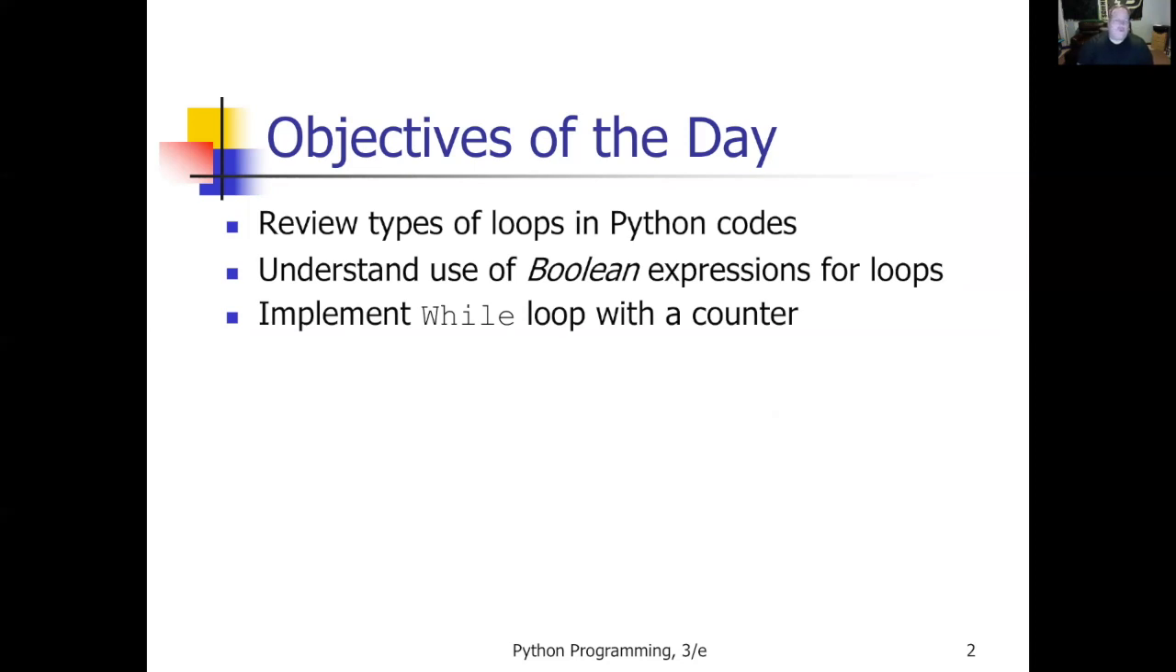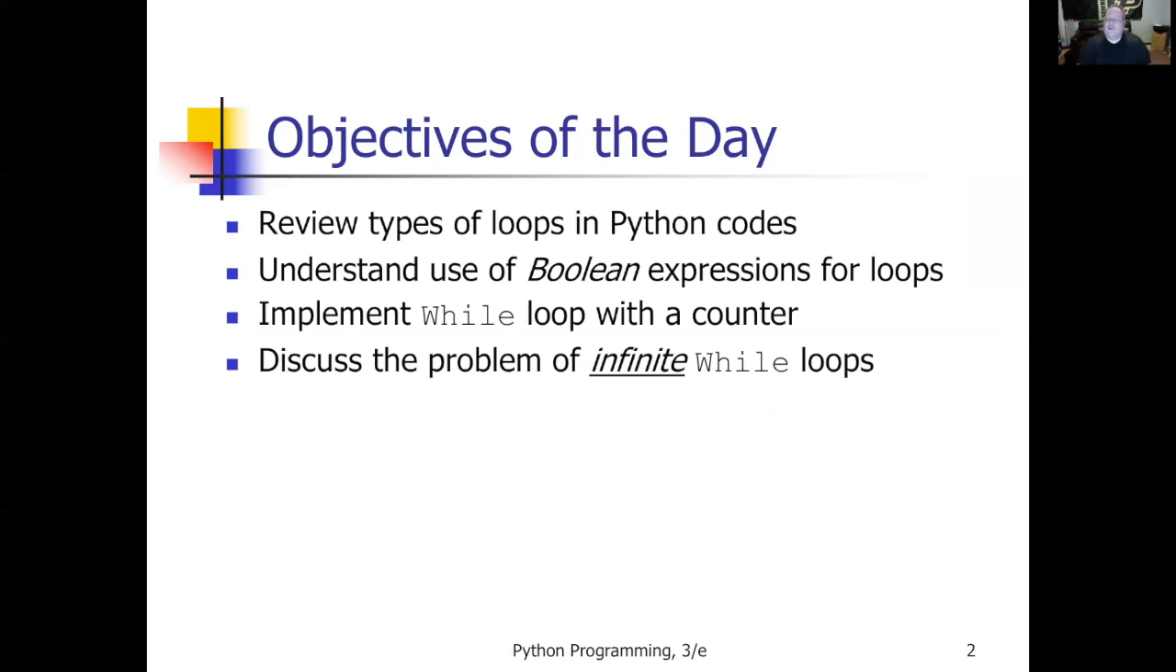For loops usually use a counter, right? You've got a variable like for i in range(10). i is the counter, and it's assigned the values, incrementing from 0 up to, but not including, the end of our range, 10. But we can do a while loop with a counter, and we're going to talk about the possibility of setting up a while loop that will never end, an infinite loop.